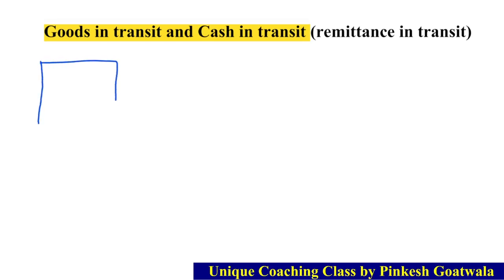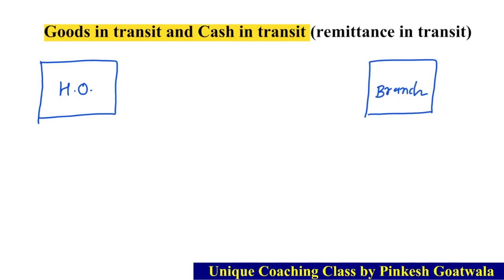Suppose it is a head office, okay, and here it is a branch, and here the books will be closed on 31st March 20. Okay, they close their account on 31st March 20. Now we know that it's an independent branch. In our syllabus we learn independent branch account, and an independent branch can receive goods from head office as well as he can buy goods from the market. Okay, independent branch છે માર્કેટમાંથી goods purchase પણ કરી શકે છે અને head office પાસેથી પણ goods receive કરી શકે છે.